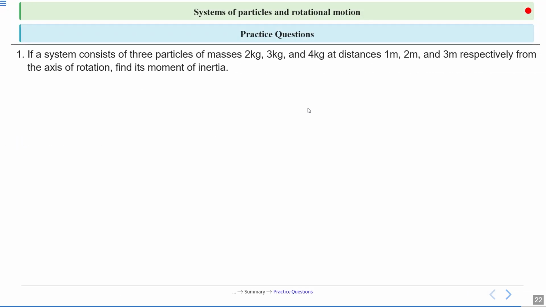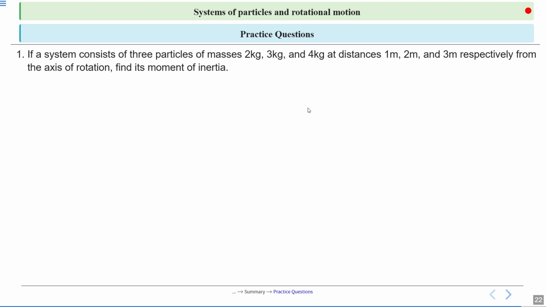Now we have some practice questions, and this is homework for you. So please note down. First, if a system consists of three particles of masses 2 kg, 3 kg, and 4 kg at distances 1 meter, 2 meter, and 3 meter respectively from the axis of rotation, find its moment of inertia.